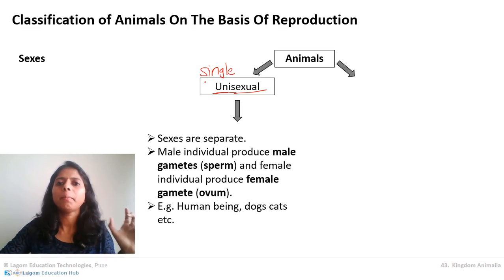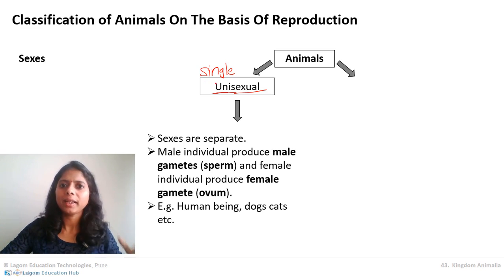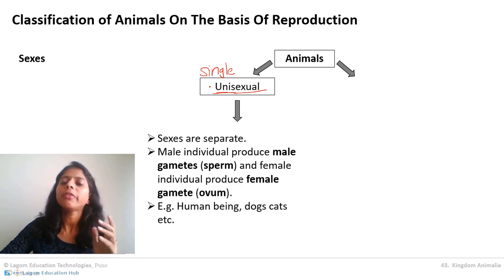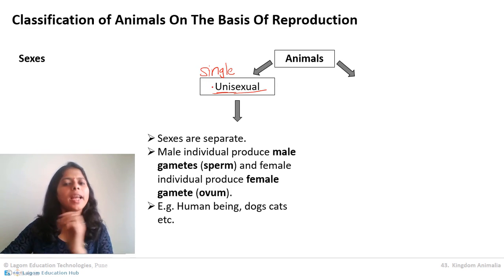Means in male organisms, the male reproductive system will be there, which will produce male gametes, sperm. And different female individuals will be there, which will have the female reproductive system and which will produce female gametes, ovum. Two different organisms, male organisms and female organisms.